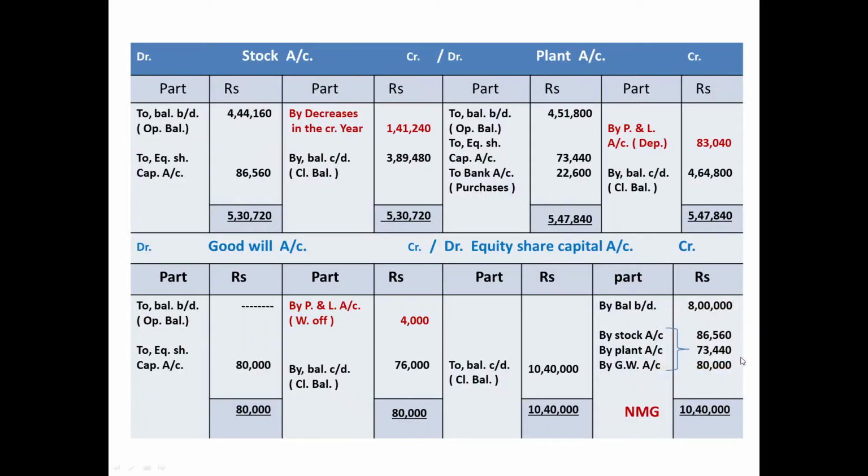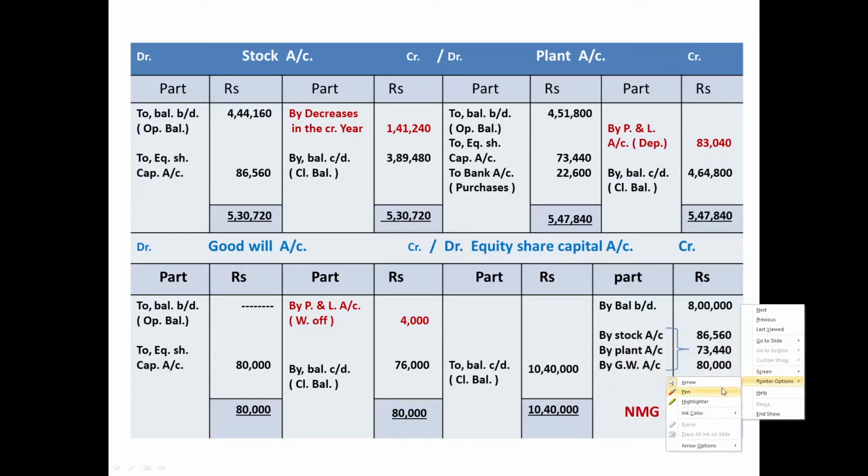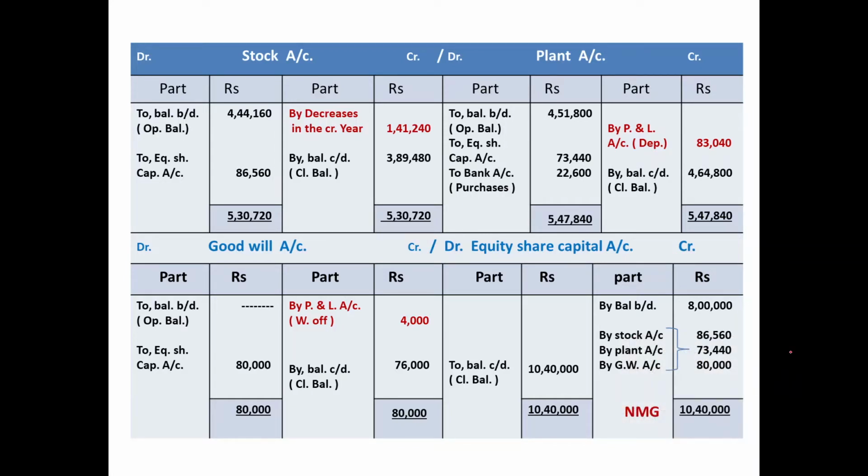Have a look. These are the 4 ledger accounts related with this transaction that we saw in our working note. Stock account, balance given in the balance sheet: opening balance 4,44,160, closing balance 3,89,480 from the balance sheet.